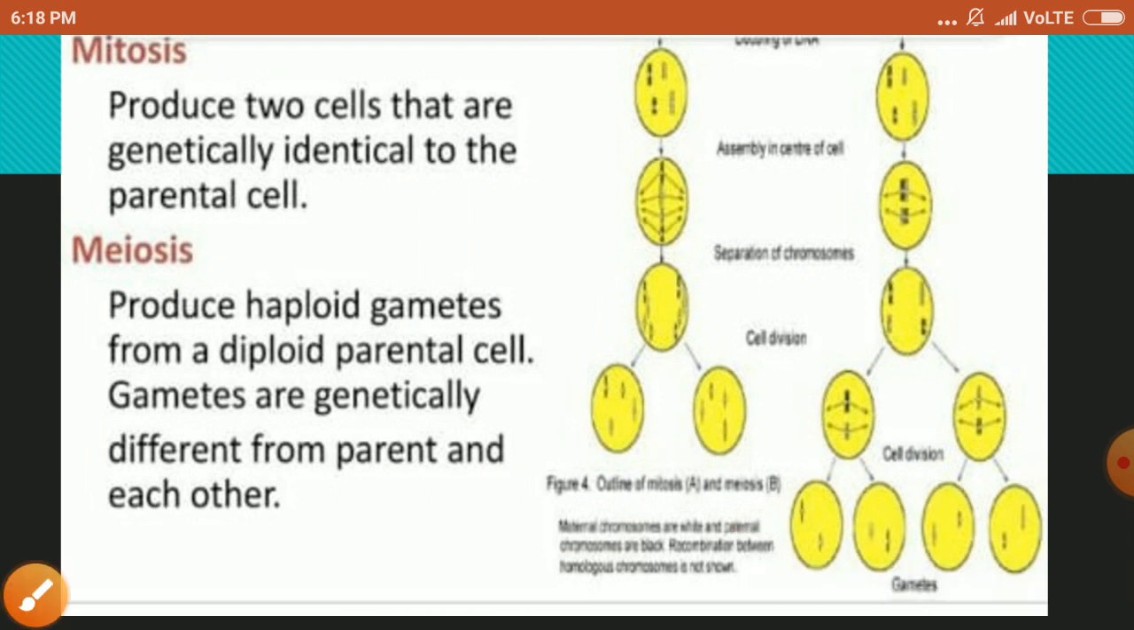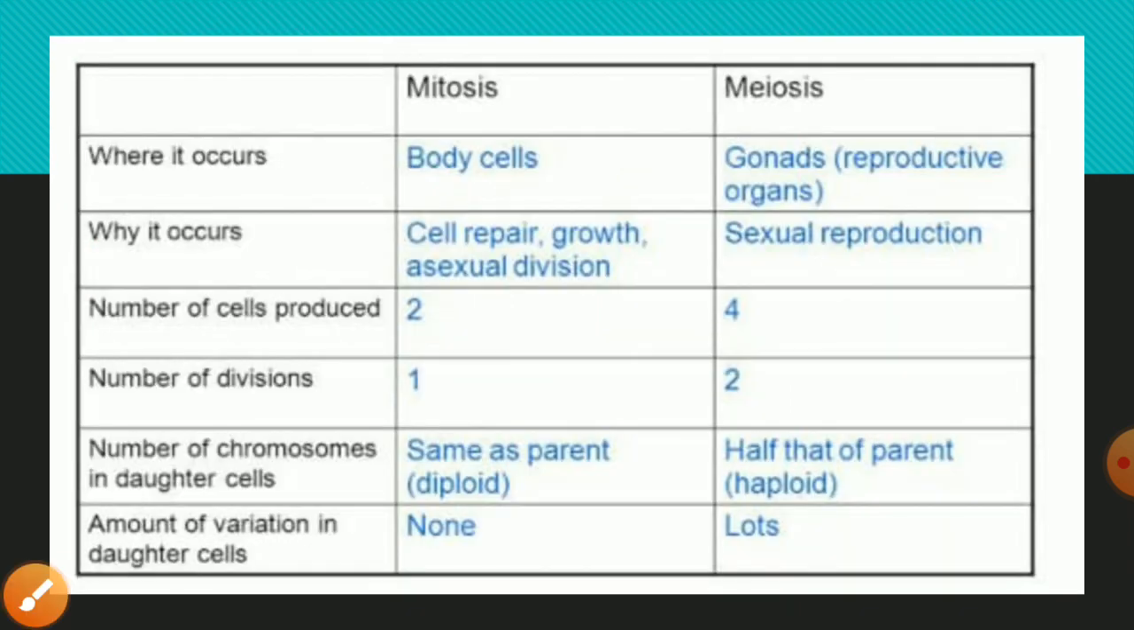Now the next one is the number of divisions. In mitosis a single division takes place, whereas in meiosis it occurs in 2 steps, so 2 divisions take place. In mitosis the number of chromosomes remains the same as the parent cell, but in meiosis the number of chromosomes remains half. Half the number of chromosomes is known as haploid, and the double number is known as diploid. So these are the basic differences between mitosis and meiosis.